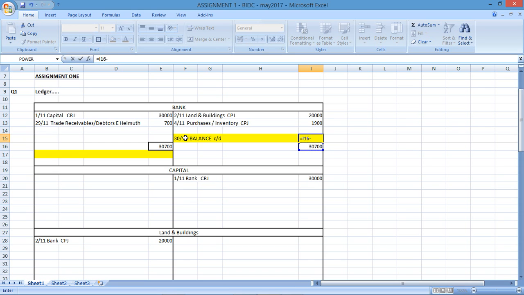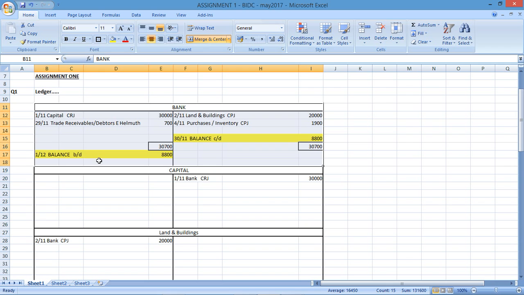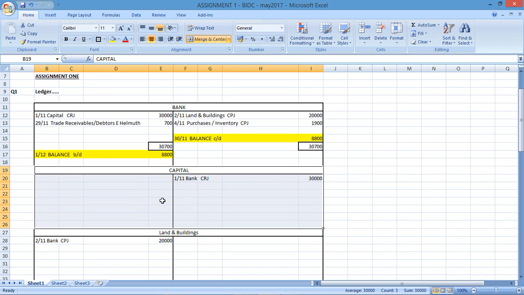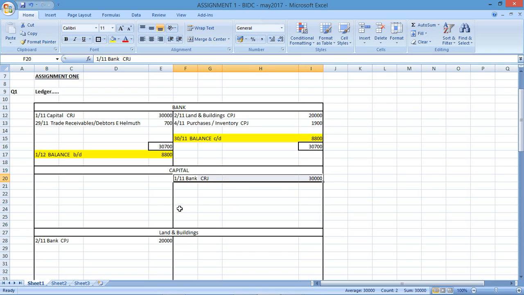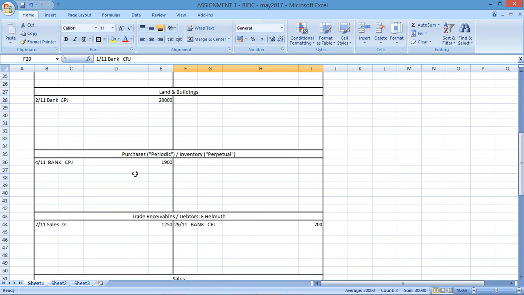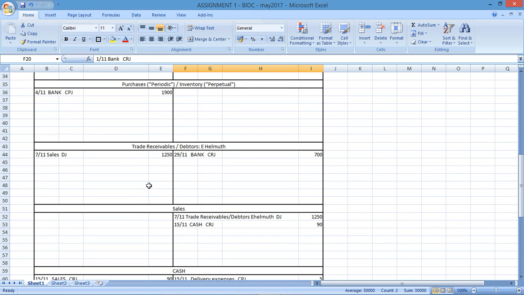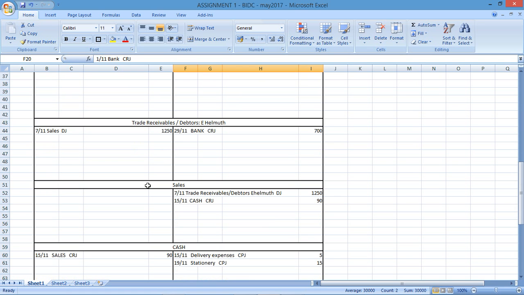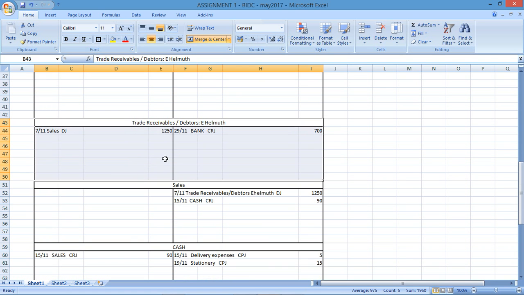and the balance carried down will be the difference between the 30,700 less those two amounts over there. So 8,800 is the balance that I'm going to be carrying down for the next month, which is the 1st of the 12th. Balance brought down. So that's the bank T account. Capital only has one credit, so we don't balance. Land and buildings we can't balance. Purchases we can't balance. They did tell us in the question that we had to balance E. Helmut's account, so that would be this account over here.